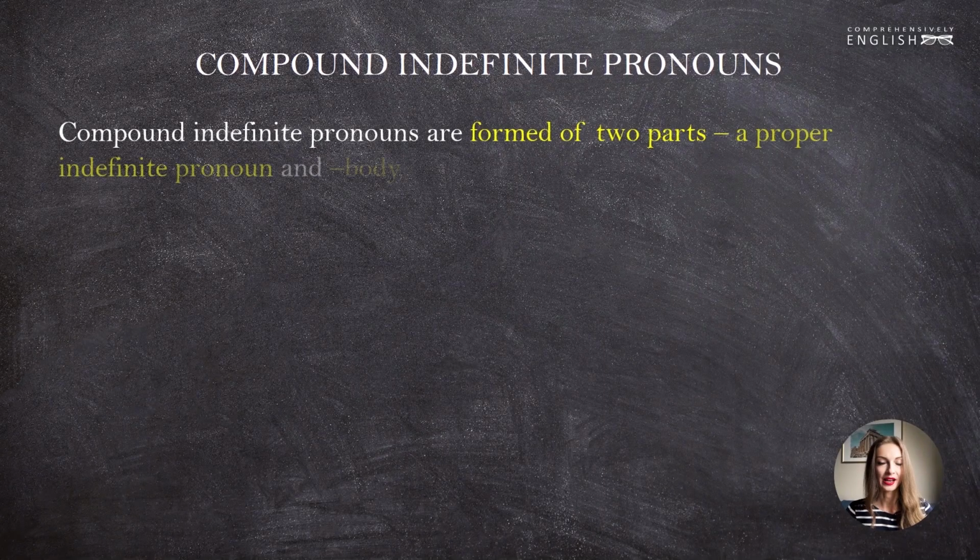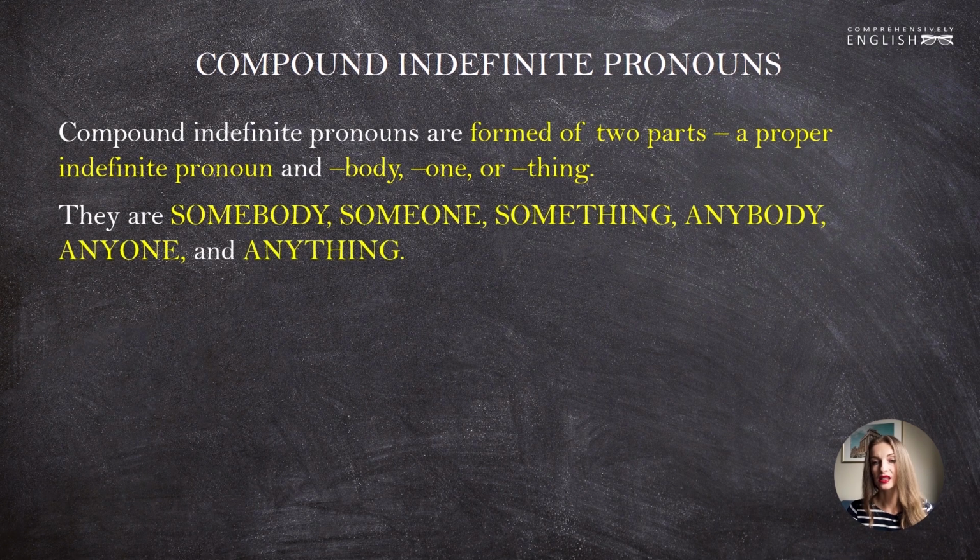Compound indefinite pronouns are formed of two parts: a proper indefinite pronoun, such as some or any, and body, one, or thing. So they are somebody, someone, something, anybody, anyone, and anything. These words are compound indefinite pronouns.